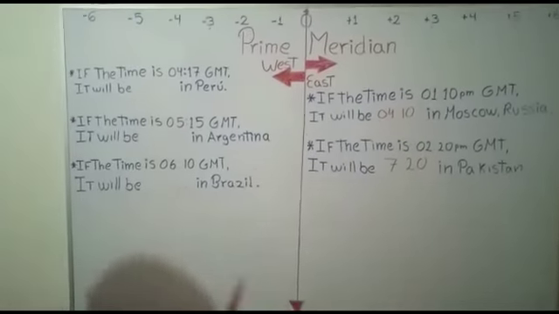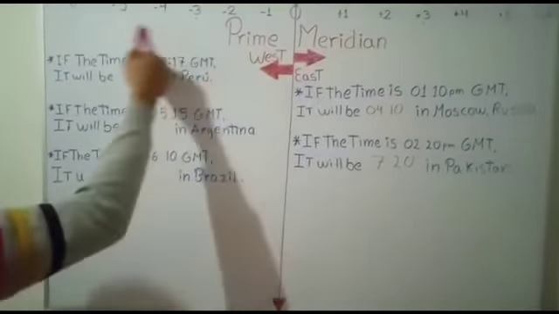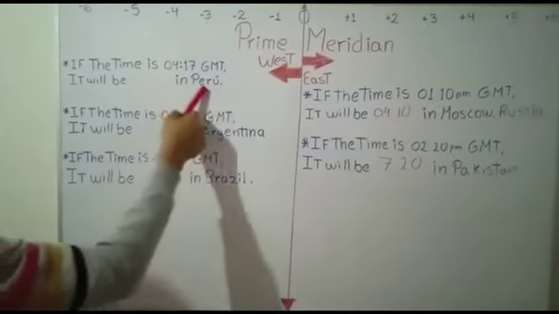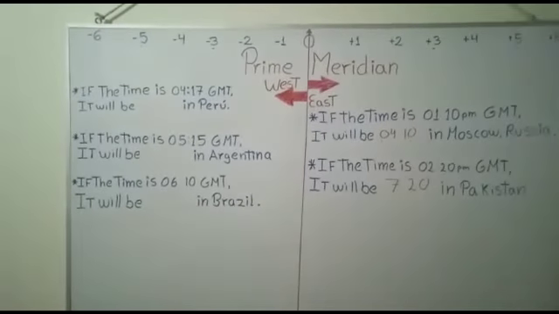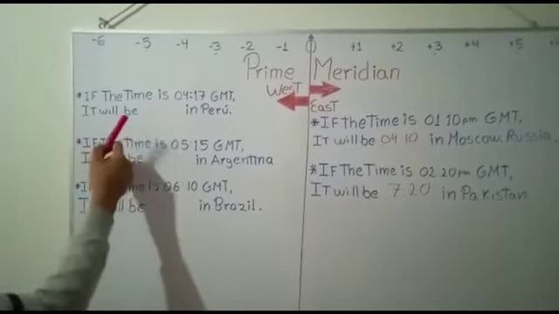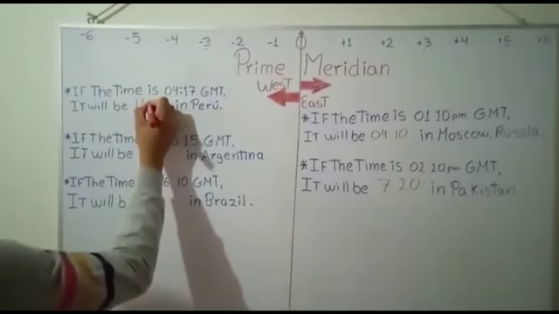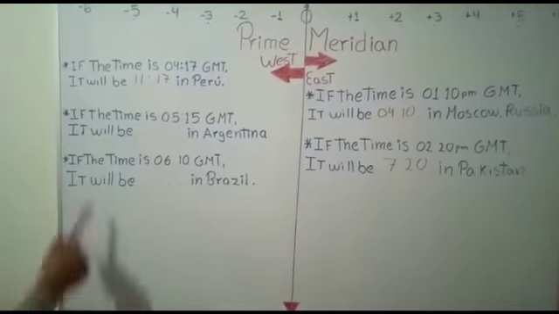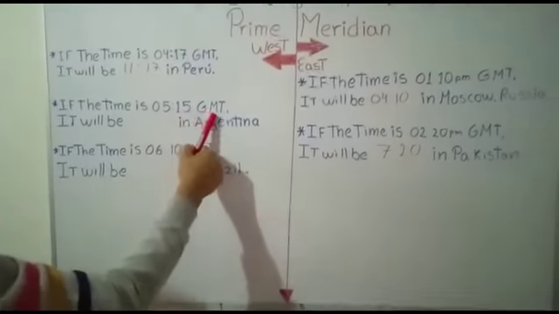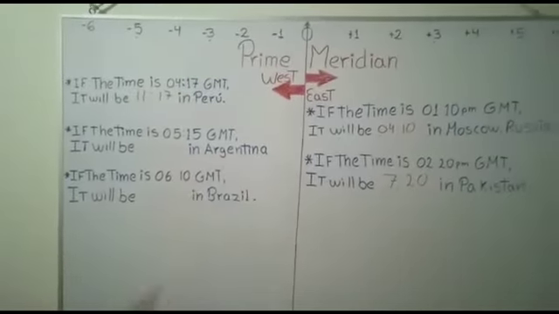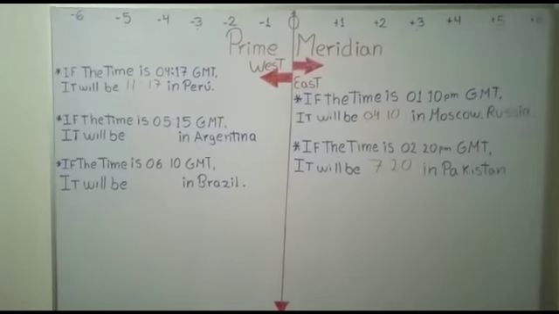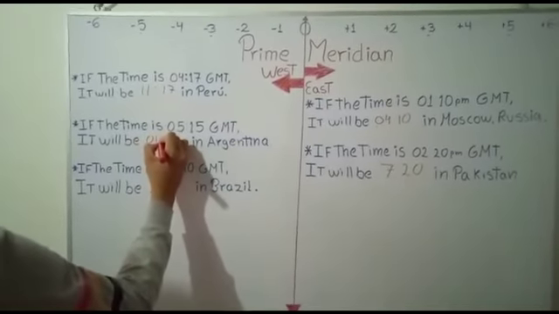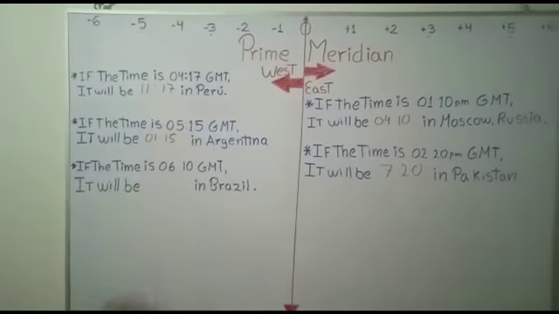Well, we continue. The Western Hemisphere is hours behind. Remember, if the time is 4:17 in Greenwich, what time will it be in Peru? It will be 11:17 in Peru. If the time is 5:15 in Greenwich, what time will it be in Argentina? It will be 1:15 in Argentina.